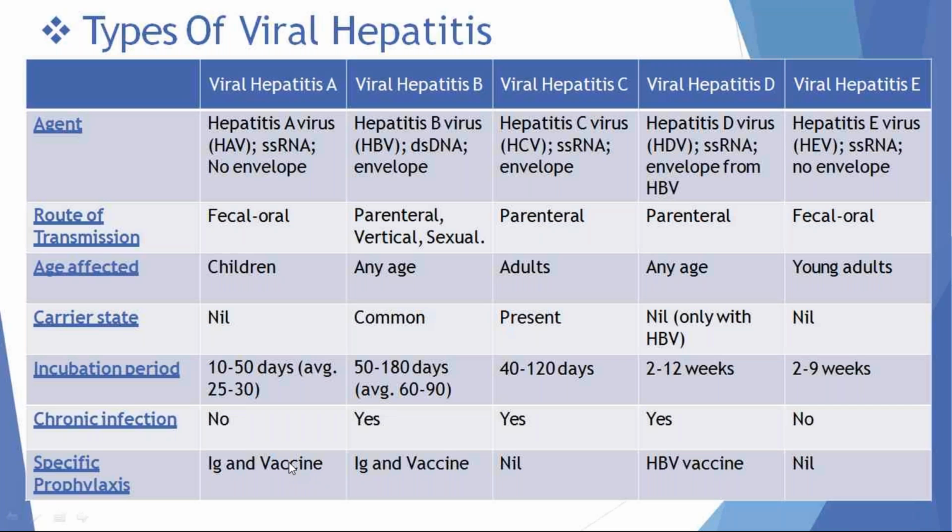There are vaccines available for only two viruses. Those are hepatitis A and hepatitis B. Vaccine is not routinely given for viral hepatitis A. Only the hepatitis A vaccine is given for children or neonates. Adults don't require hepatitis A vaccine because most adults are immune to hepatitis A virus. But vaccine for hepatitis B is required. Every person on the earth requires hepatitis B vaccination. Everyone must be vaccinated because there is a chance of getting infected with hepatitis B.